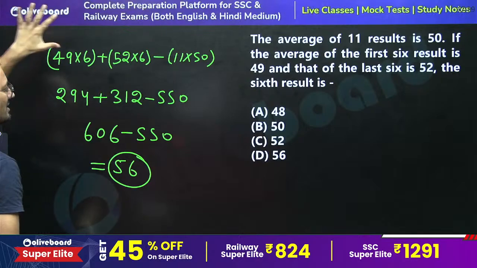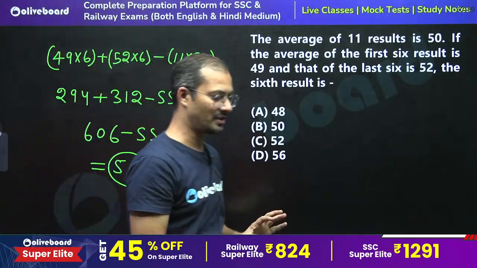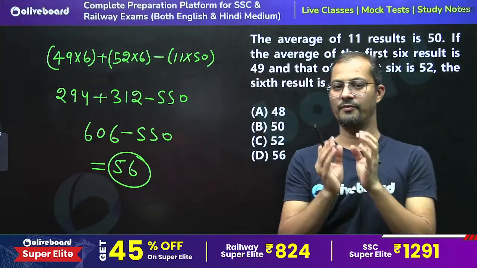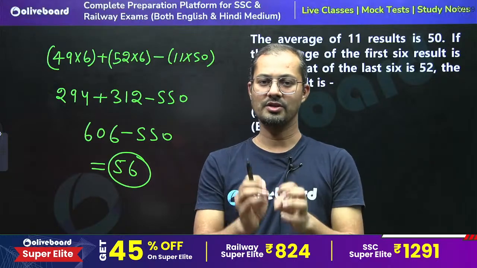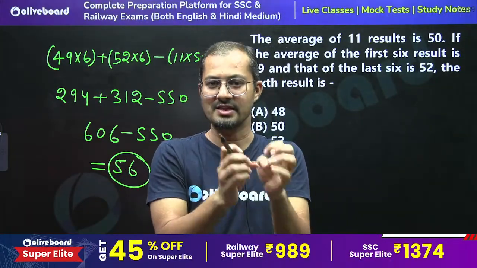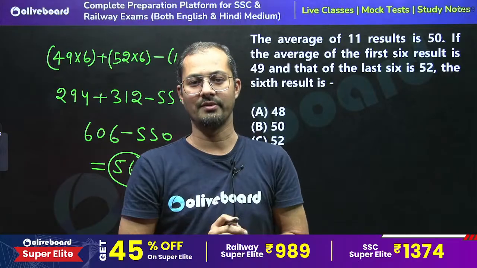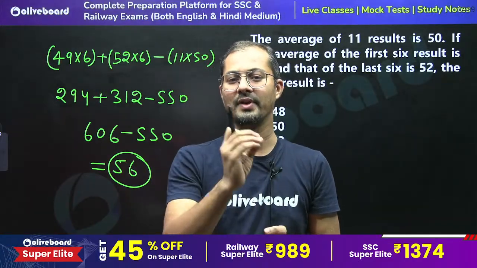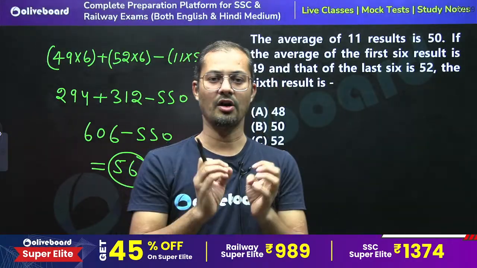So this is the basic method. Just get the sum of the first 6 observations, also get the sum of the last 6 observations, then add both and subtract the sum of the 11 observations. By this you will get the value of the sixth observation.